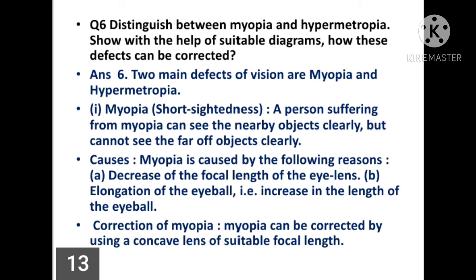Myopia can be corrected by using a concave lens of suitable focal length. Children, in myopia, the person is able to see nearby objects clearly but cannot see far off or distant objects, and the image of the object is formed before the retina. This is due to either the focal length of the eye lens decreasing or the eyeball elongating.